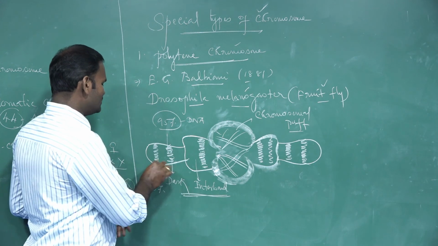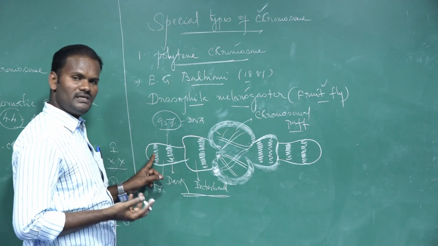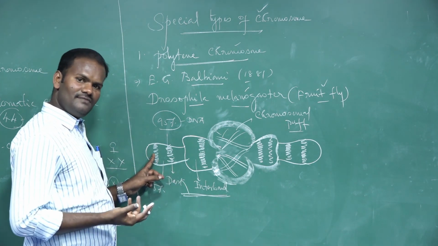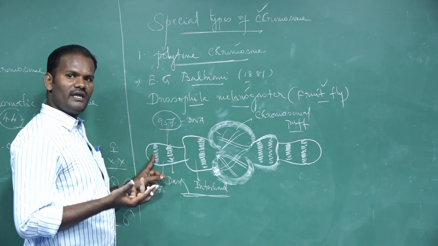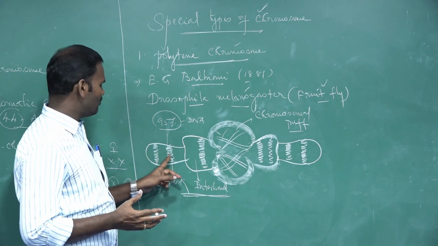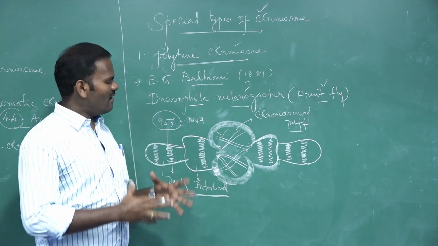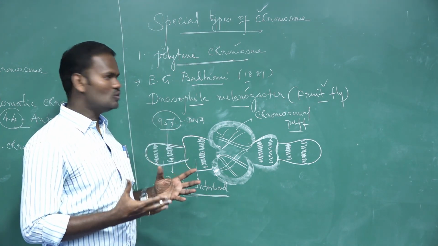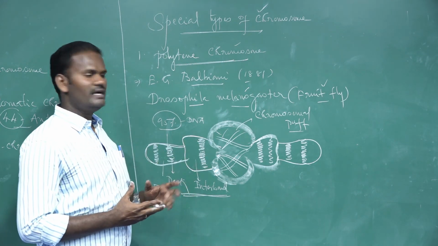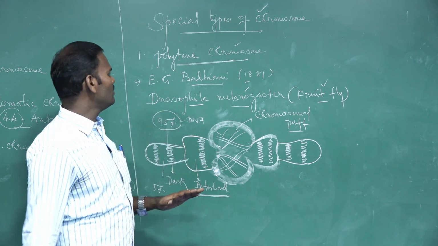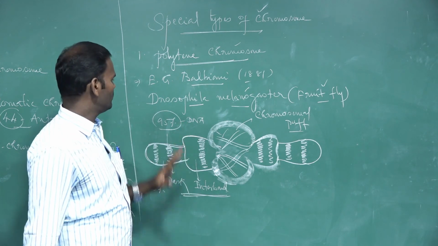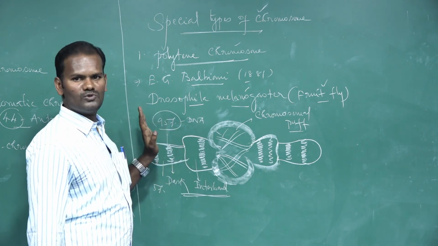The bands are responsible for gene expression, transcription of genes, and synthesis of proteins; everything takes place in the band regions. These are giant chromosomes, larger in size, hence also called gigantic chromosomes. First observed by E.G. Balbiani in 1881, these are called polytene chromosomes.